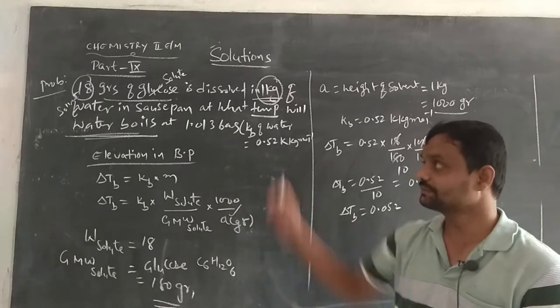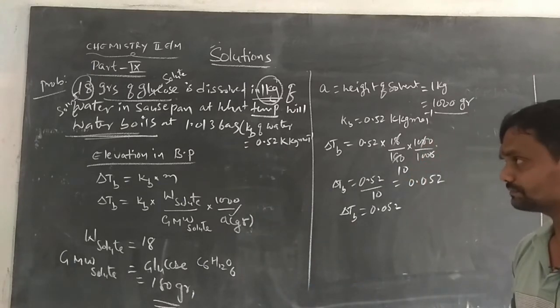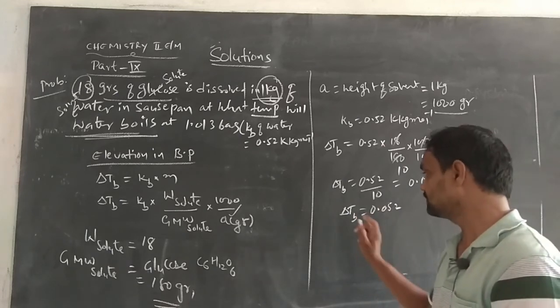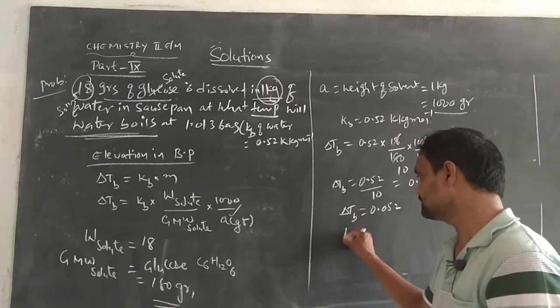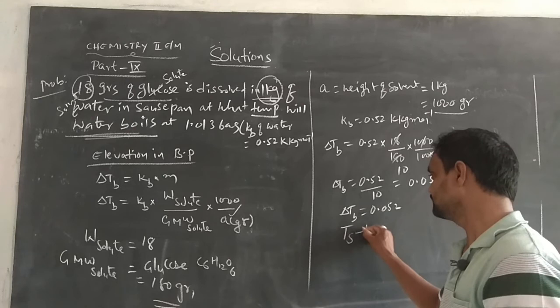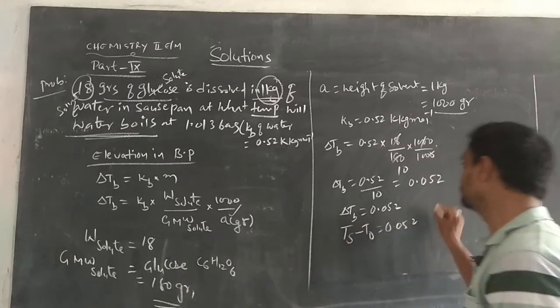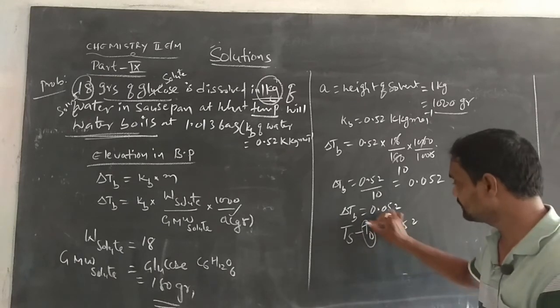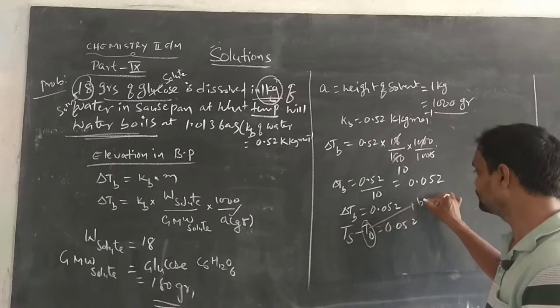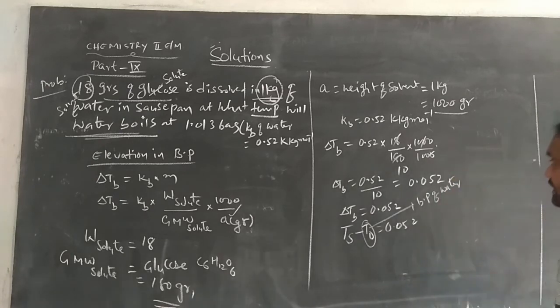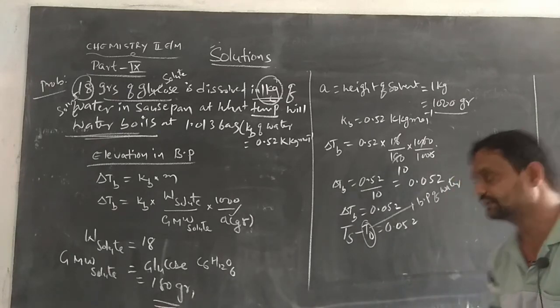But in the given problem we should find out the boiling point of the solution. So we already know that delta Tb means Ts minus T0 is equal to 0.052, where T0 is the boiling point of the solvent. Here the solvent is water.